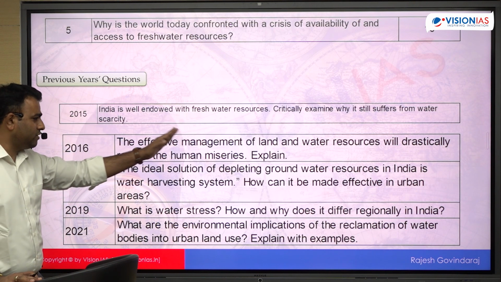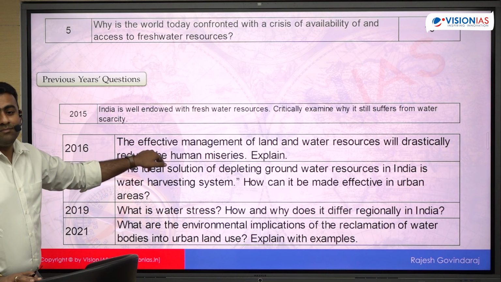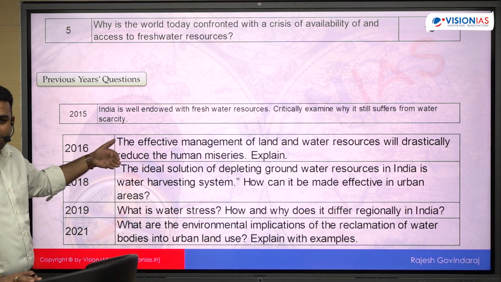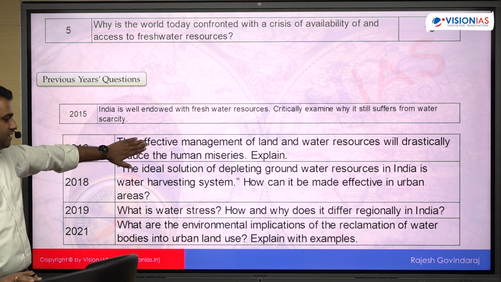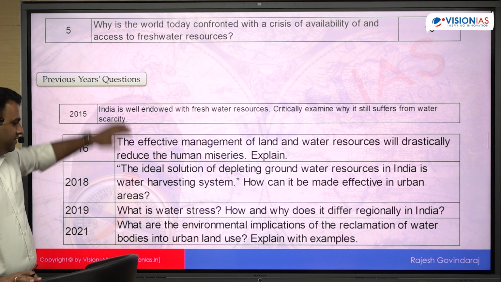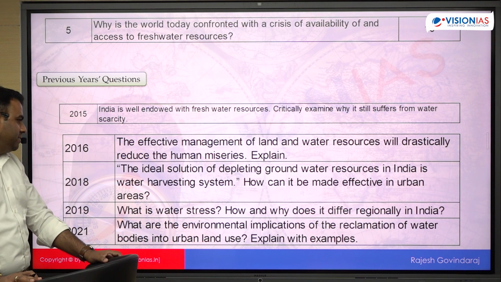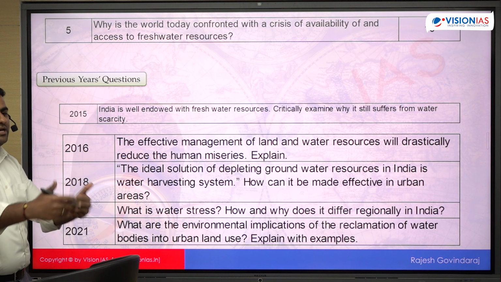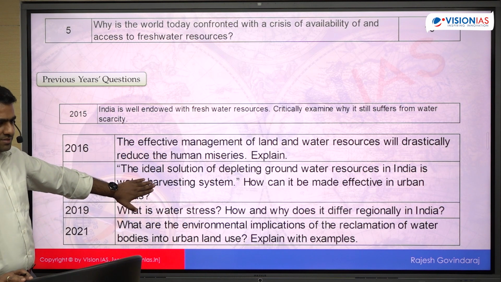Effective management of land and water resources will drastically reduce the human miseries. कैसे manage करना है, तो overall idea थोड़ा सा अलग है, but water scarcity, water issue के ऊपर ही है. थोड़ा सा demand अलग है, but this is almost direct है, right? This is India level, this is world level. The ideal solution of depleting groundwater resource in India is water harvesting system. Can it be made more effective in urban areas? Basically about the urban areas and the water scarcity, water issues.